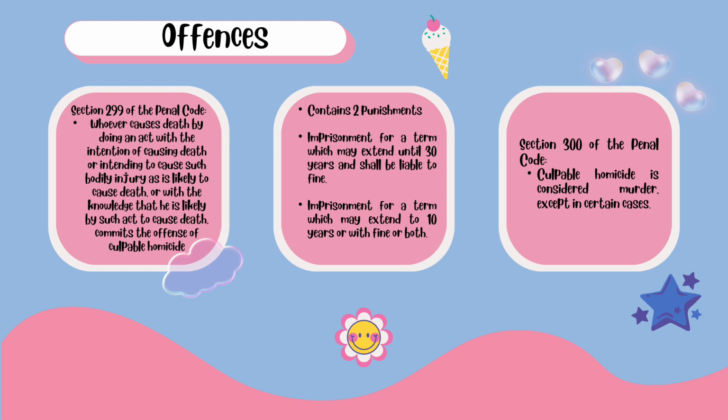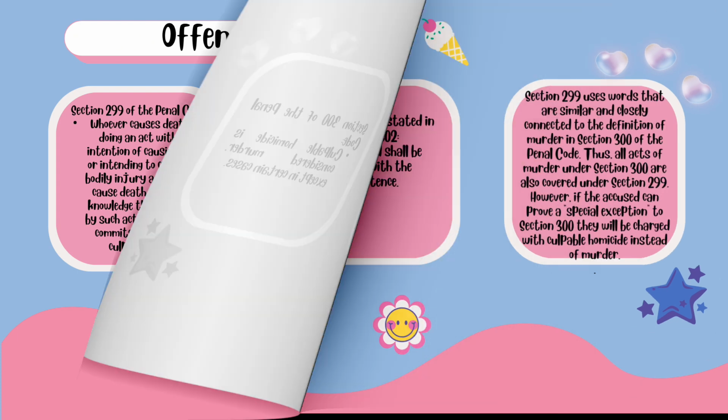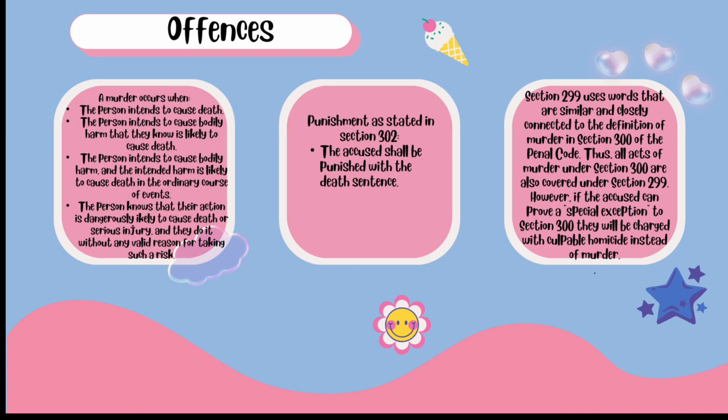Culpable homicide is considered murder except in certain cases. A murder occurs when a person intends to cause death, the person intends to cause bodily harm that they know is likely to cause death, the person intends to cause bodily harm and the intended harm is sufficient to cause death in the ordinary course of events, or the person knows that their action is so dangerous that it is likely to cause death or serious injury and they do it without any valid reason for taking such a risk. For the punishment for murder, stated under Penal Code Section 302, the accused shall be punished with the death sentence.